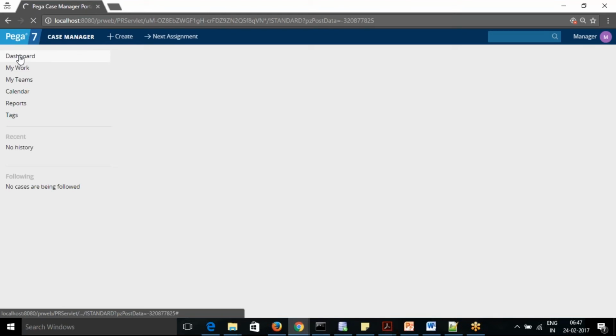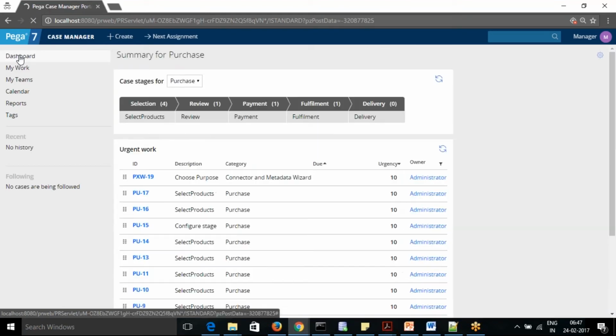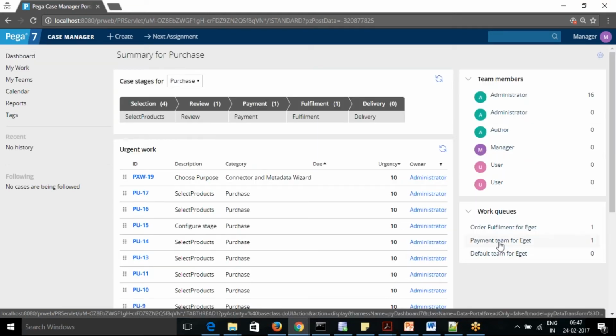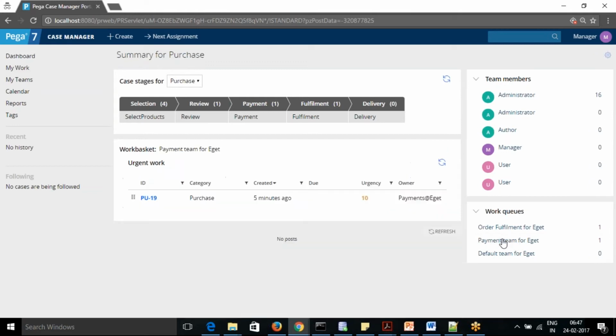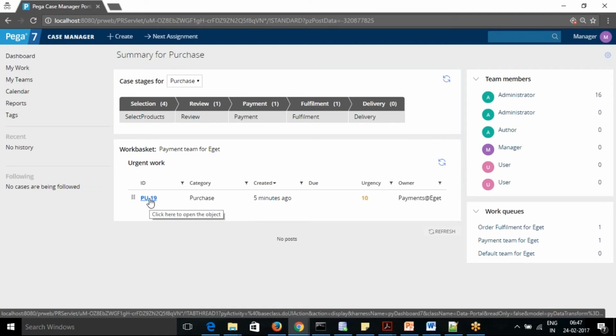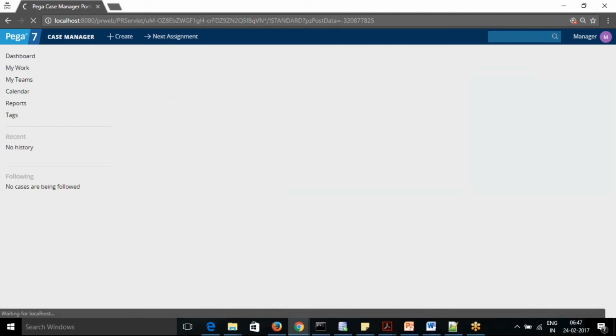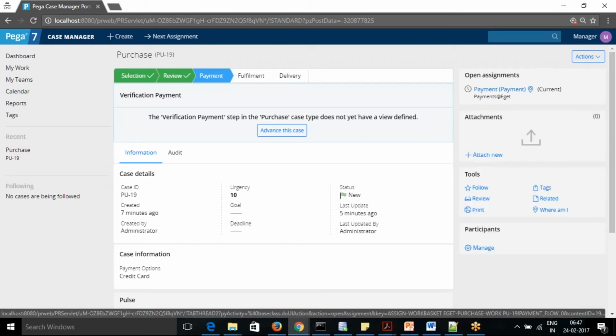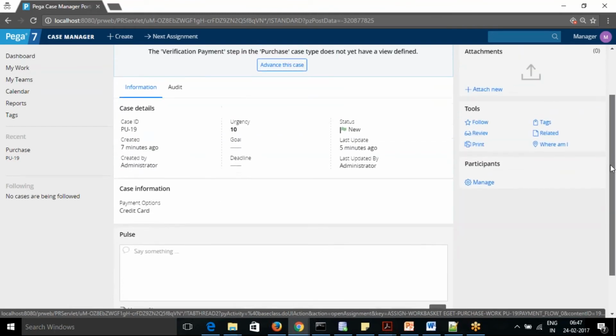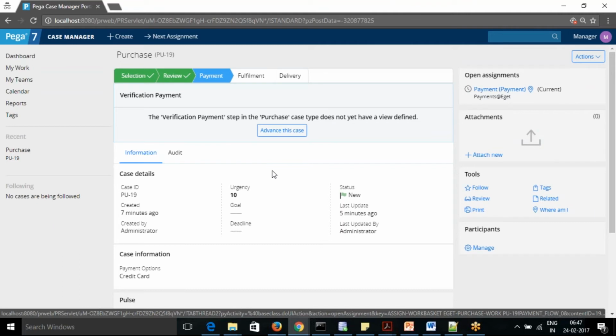So I have this dashboard. I can see payment team here. Manager can see that and actually he can work on that. But I want it to be assigned to a user. Oh, he can work on this. Yeah, manager has access to work on any of them because he's the manager. But I don't want manager to do that.